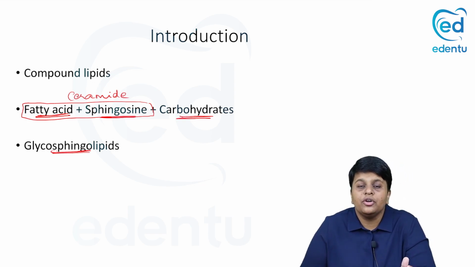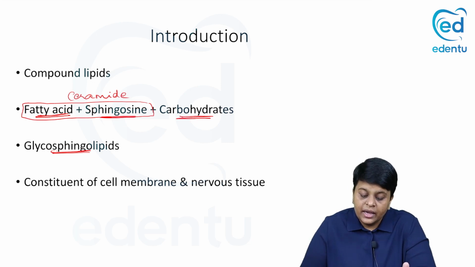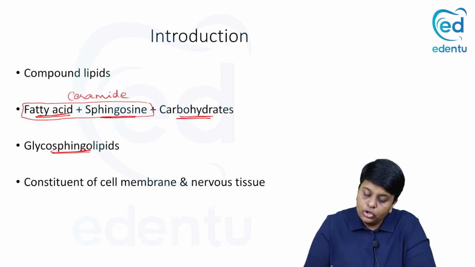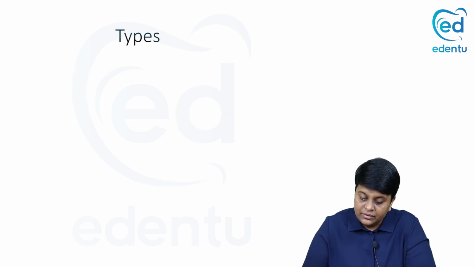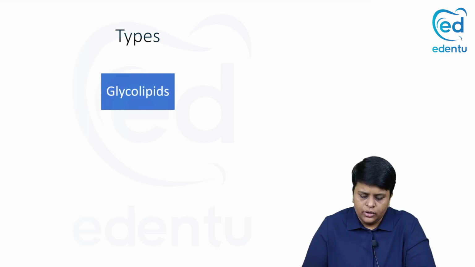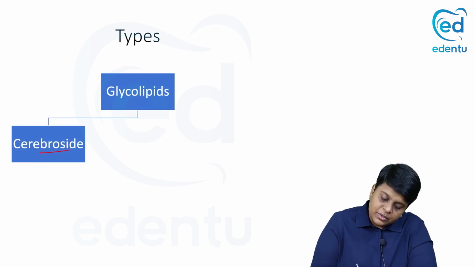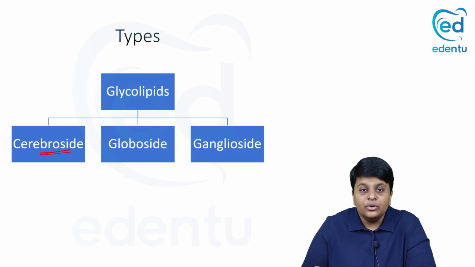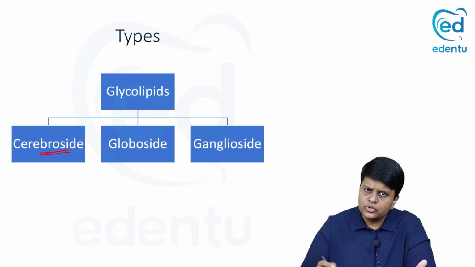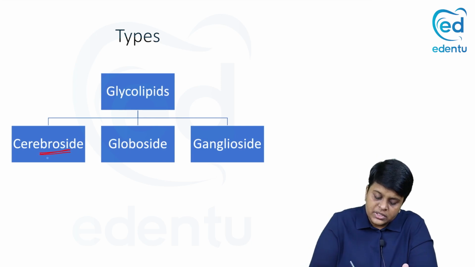And the major function of these glycosphingolipids is they are a component of cell membrane as all lipids, and also they are important constituents of the nervous tissue, and they are important for the development of nervous system. There are different types of glycolipids. We have something known as cerebroside. The other one is globoside, and you have ganglioside. So what are these cerebrosides, globosides and gangliosides? They are various groups of glycosphingolipids or glycolipids.